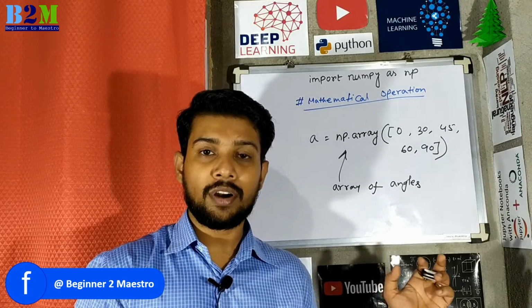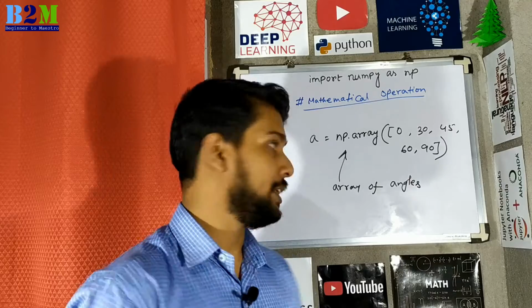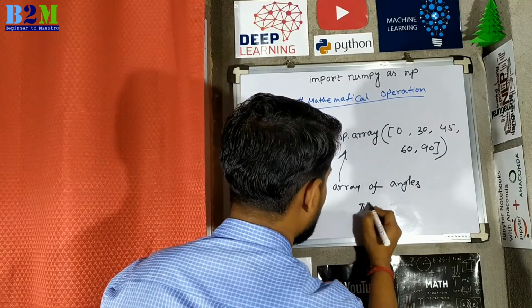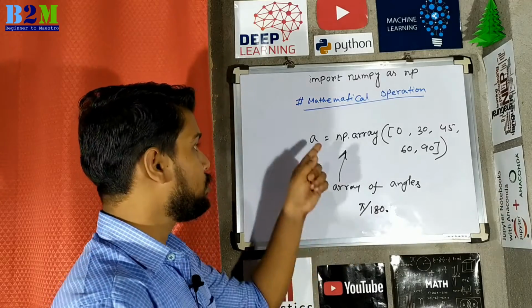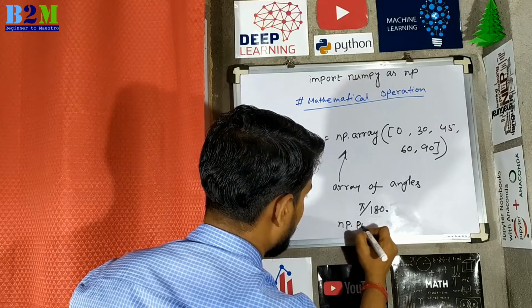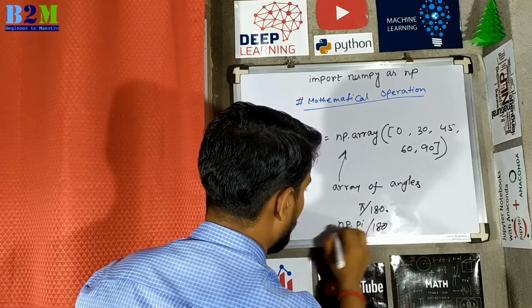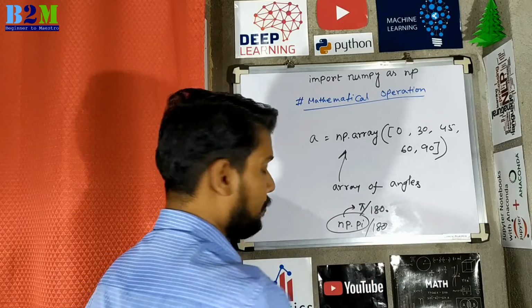At first, we will convert these angle values into radians by multiplying by pi by 180. So how to get this value using NumPy? The syntax is np.pi divided by 180. If you write np.pi, it will give you the value of pi.